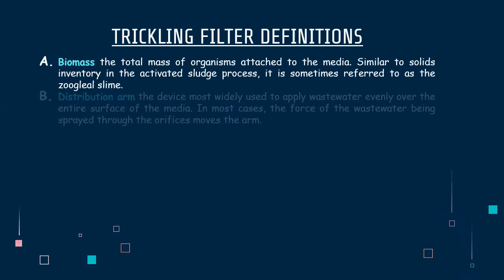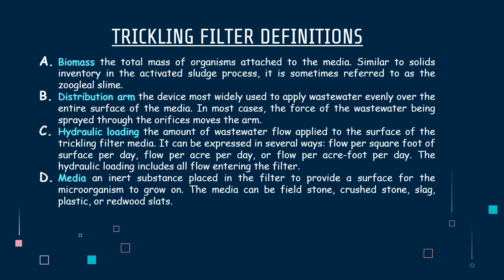Also, the trickling filter has many definitions. The first one, A. Biomass. Biomass is the total mass of organisms attached to the media. Similar to solids inventory in the activated sludge process, it is sometimes referred to as the slime layer.